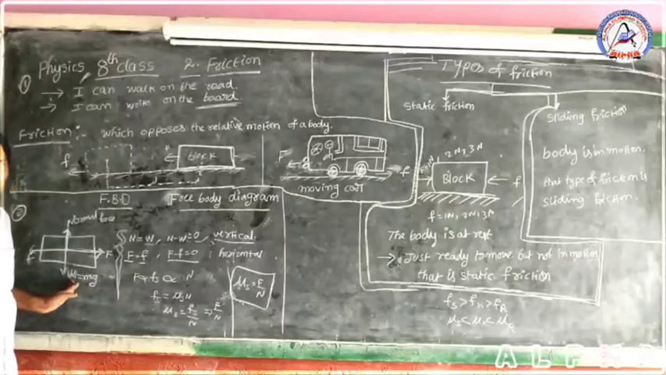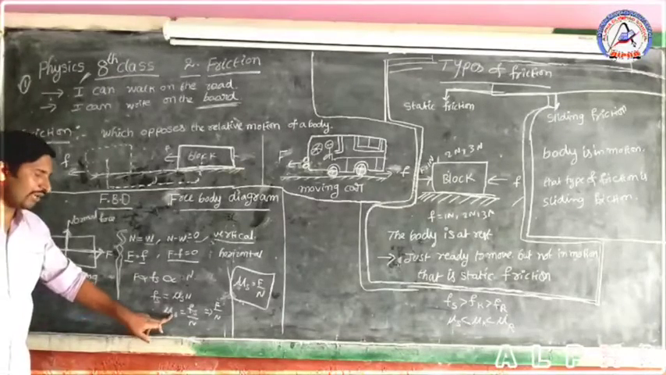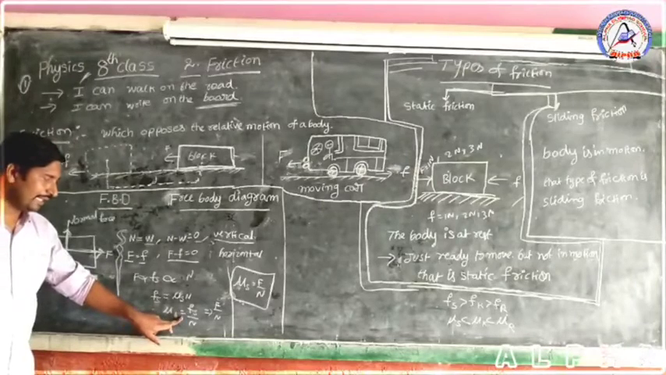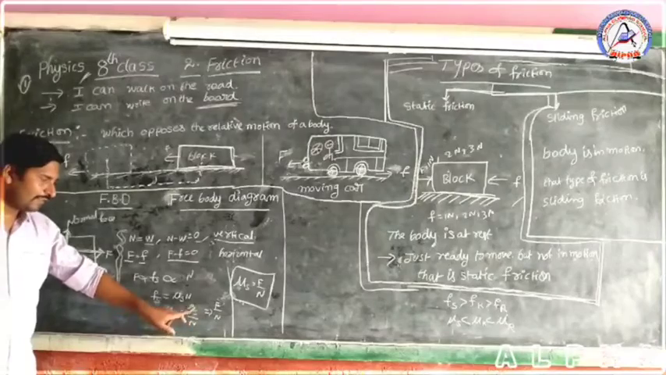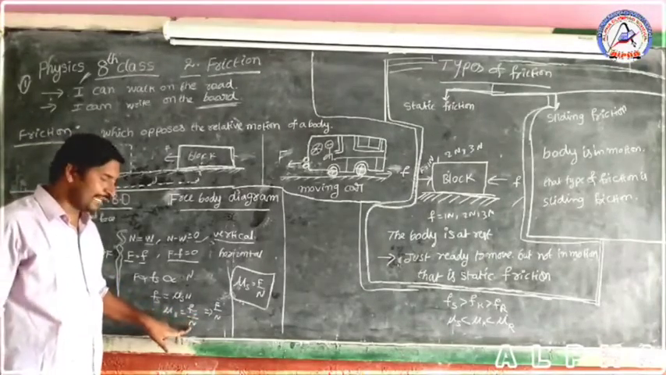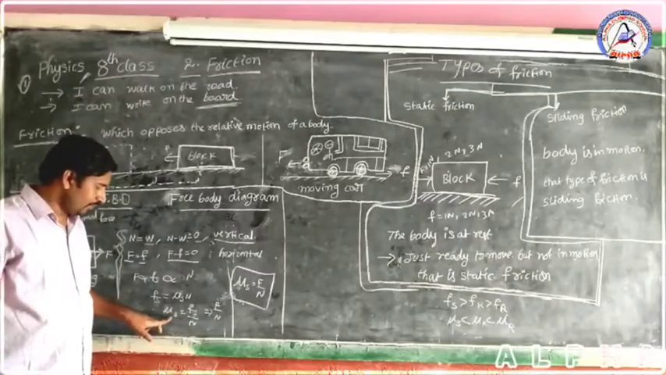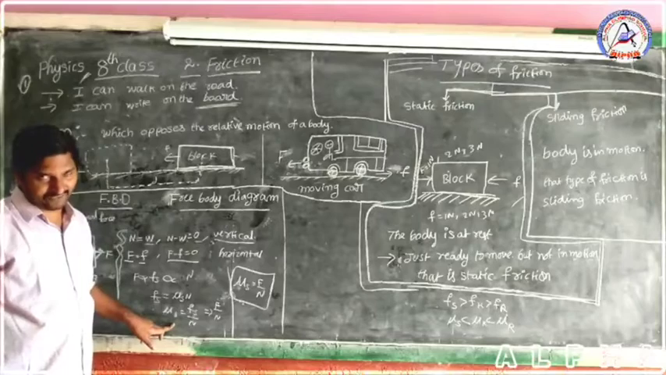The block is at rest position, that is, statically at rest. So that is the coefficient of static friction, equal to F suffix s by N. F suffix s means what? Static friction force. N means normal force. Nu suffix s means coefficient of static friction.